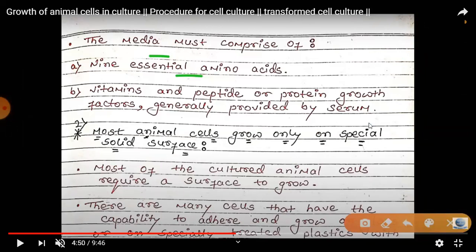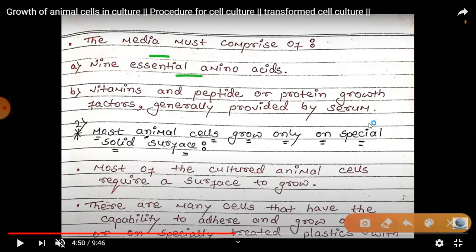If peptide is not possible, then take protein growth factors, and that protein growth factor is provided by serum. So take 9 essential amino acids, take a vitamin, or take a peptide or protein growth factor or serum. Between the three, take one for the composition of media.